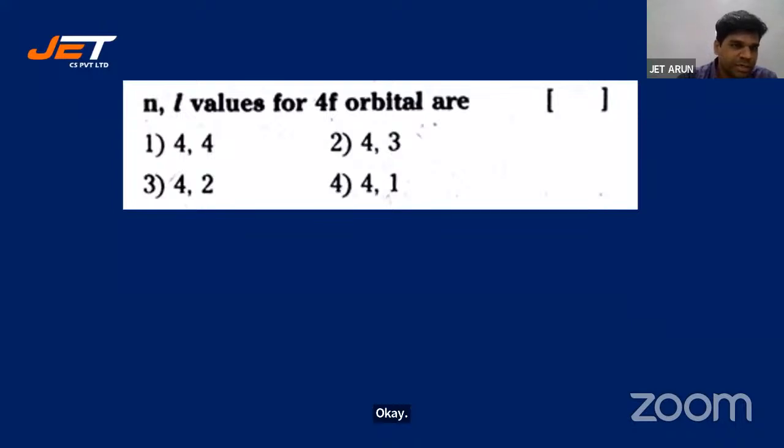Srisha says 3, 1. There is 1, 2, 5. What is 5, students? Ashwin, there's no option called 5. Okay, Sandhya says 4, 3.